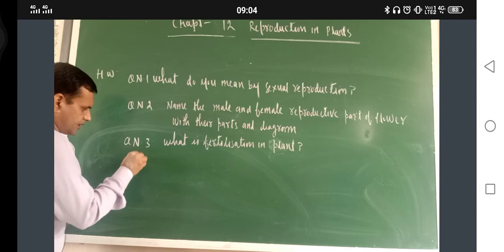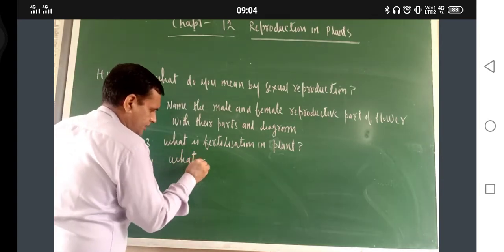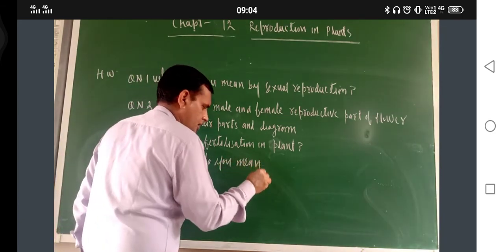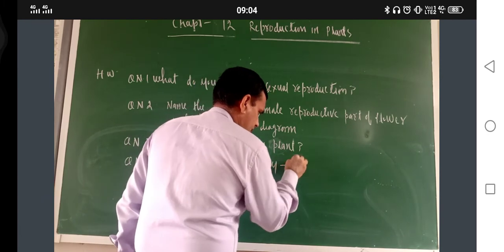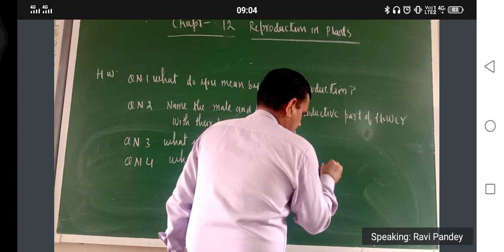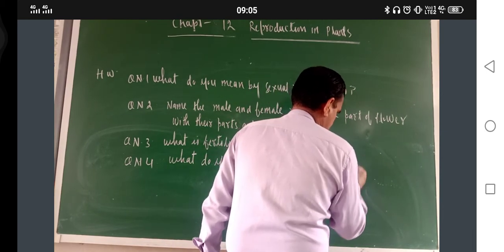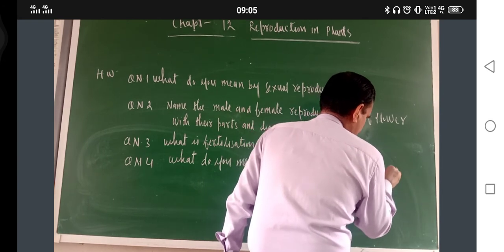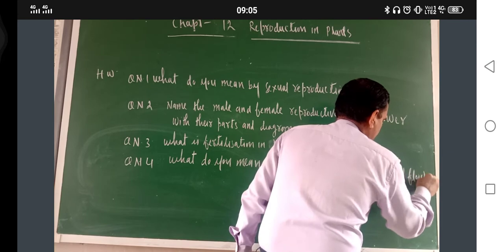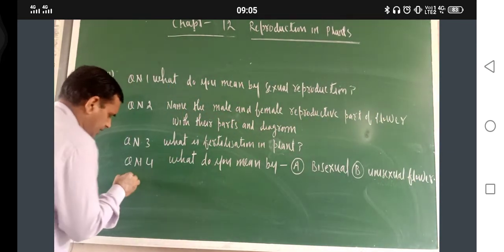Question number 4: what do you mean by bisexual and unisexual flower?